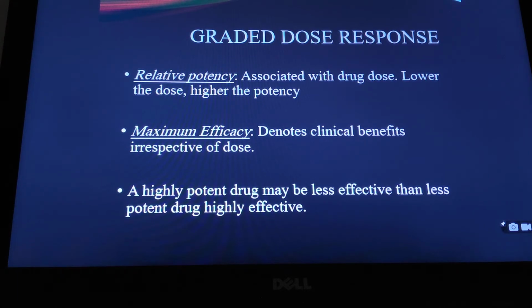So in clinical practice, doctors are concerned with the efficacy of the drug, not the potency of the drug in the real sense. Doctors are not concerned about the quantity of the drug used or its potency. They are more concerned about the overall efficacy of the drug. A highly potent drug may be less effective than a less potent drug, which can be highly effective.